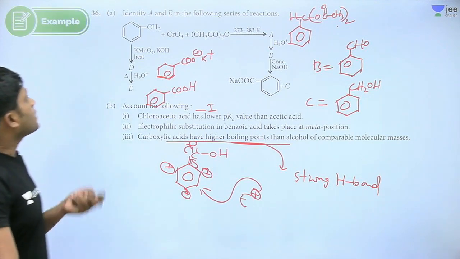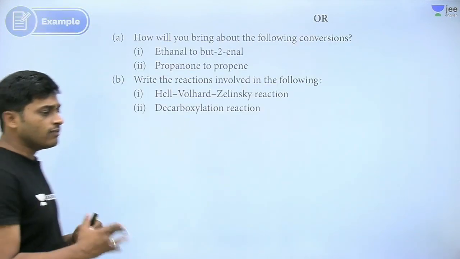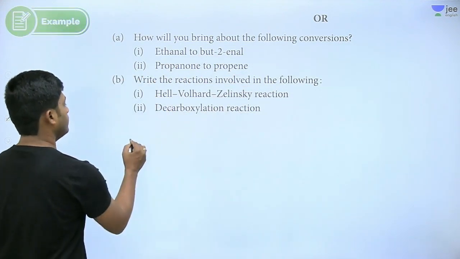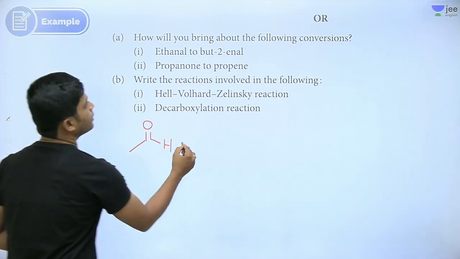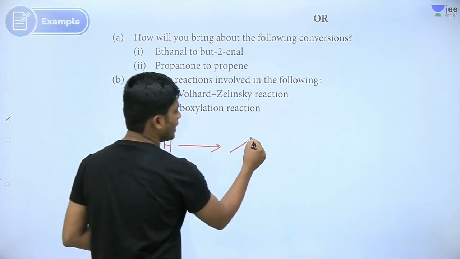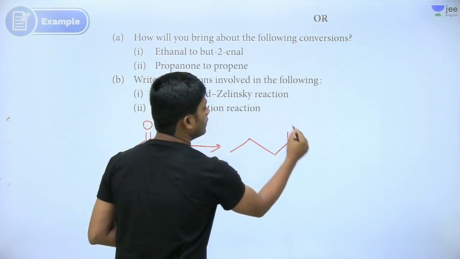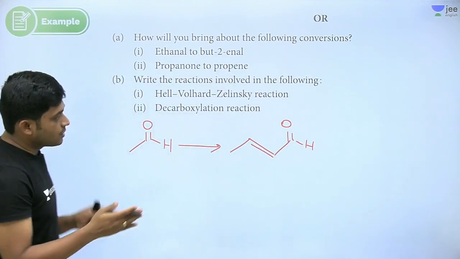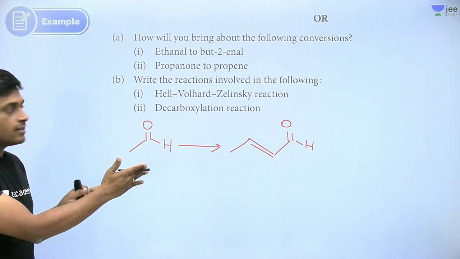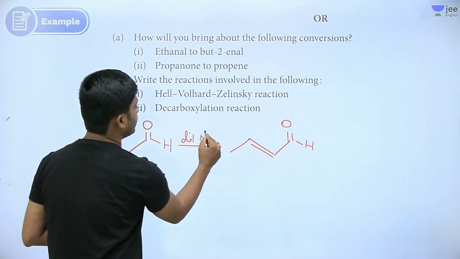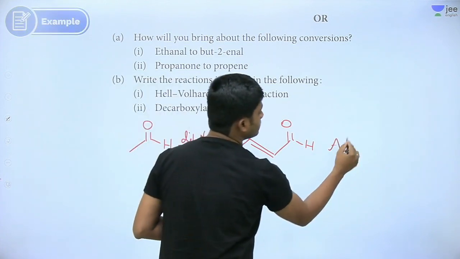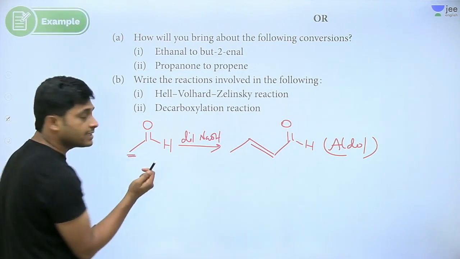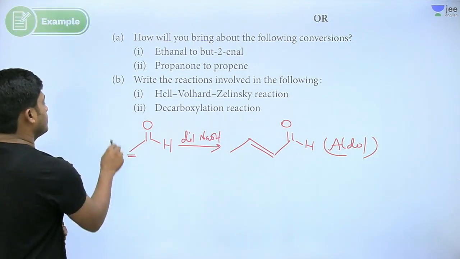Yes, we'll move on to the next question now. Small conversion, ethanol to butenol. Ethanol to but-2-enal, 4 carbons, 1, 2, 3, 4. So you can clearly see it is alpha beta unsaturated. So what do we have to use? Dilute NaOH. This is the aldol reaction. Yes or no? Alpha hydrogens are present here. See, there are 3 alpha hydrogens. Just the aldol reaction.